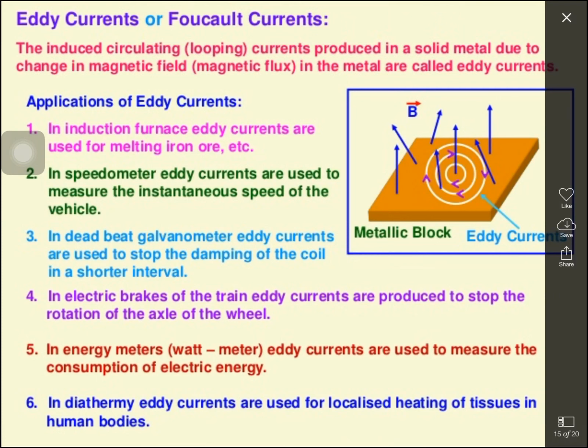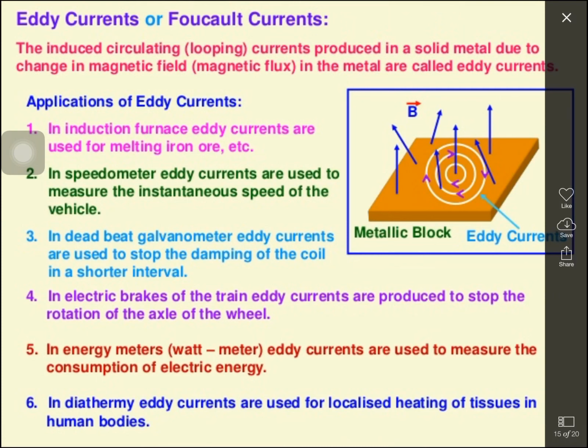And next, the electric brake: the magnetic braking system in trains. What is a magnetic braking system? It is used to stop the train. Clear? The braking system stops the axis of the wheel. How?